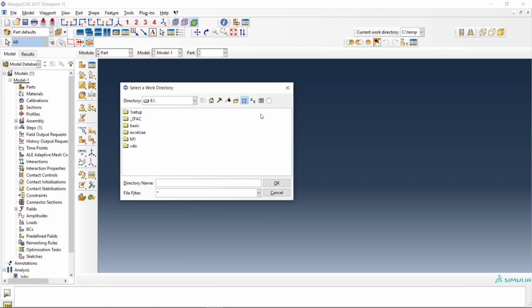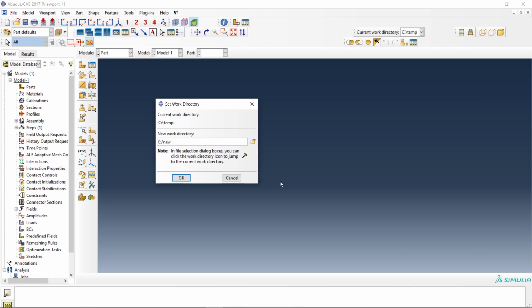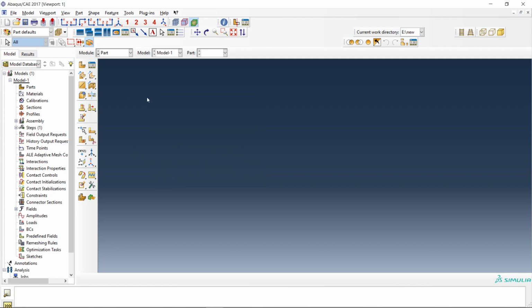So let's make a new directory. Set OK. Now everything will save here. So this one here is your tree. This is called the model tree, and a shorter version of this is here.